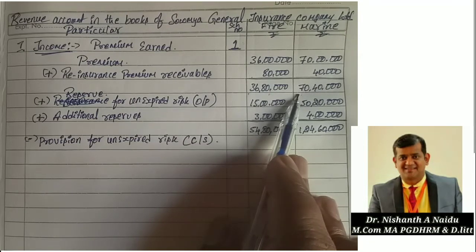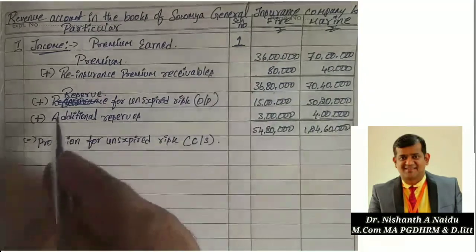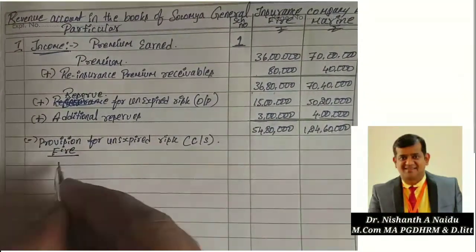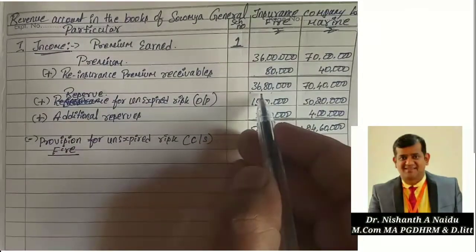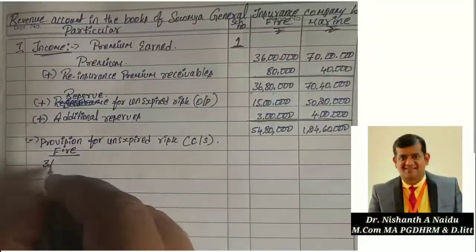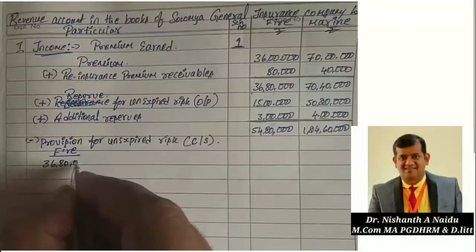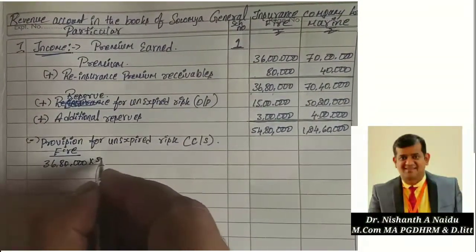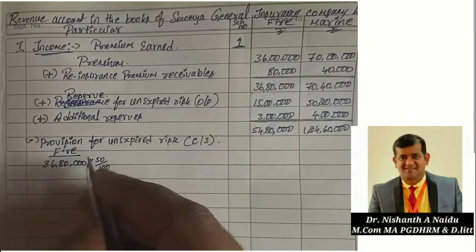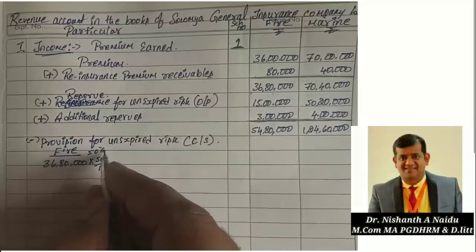Fine. So let us calculate this. On fire insurance, how much? 36 lakh 80,000, correct? So write 36 lakh 80,000 into 50 divided by 100. 50% is the standard rate for this.